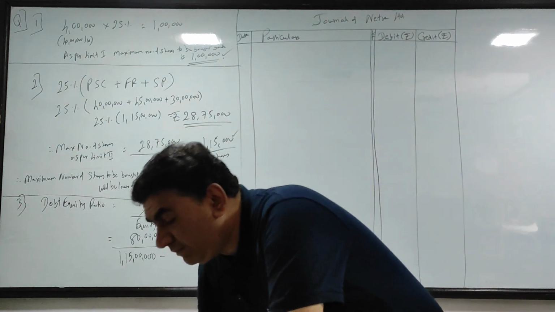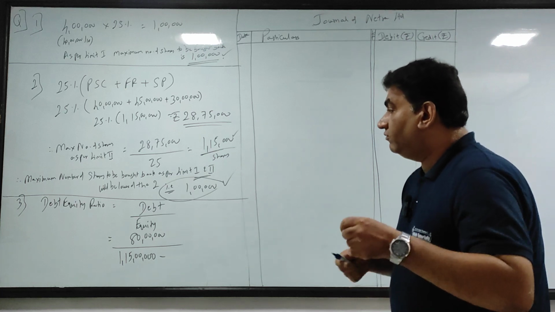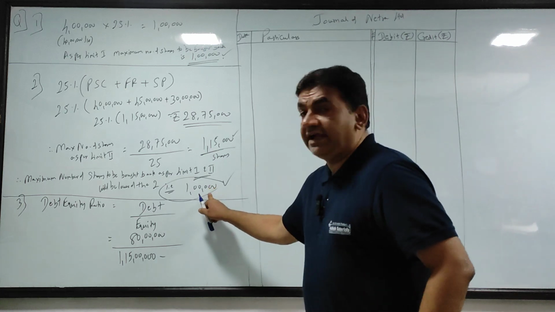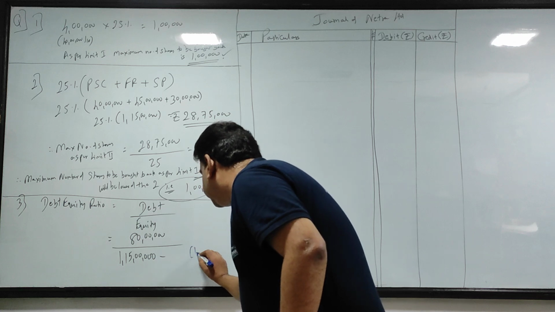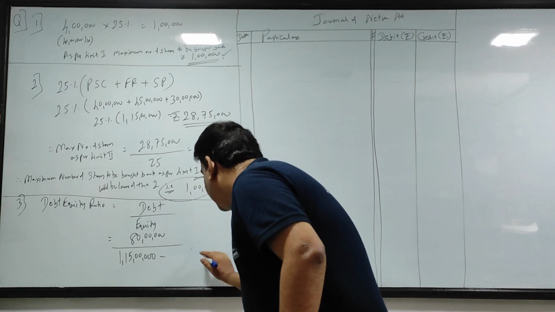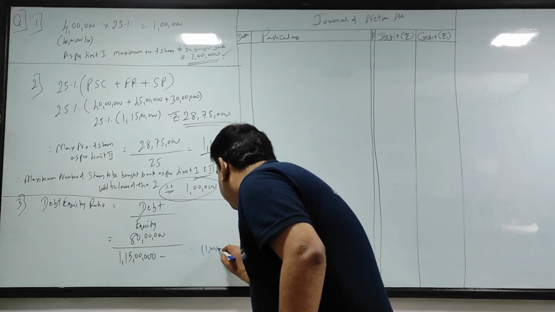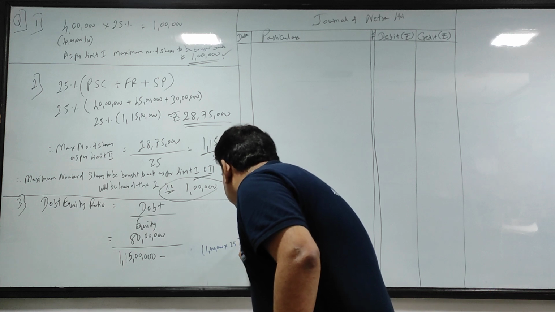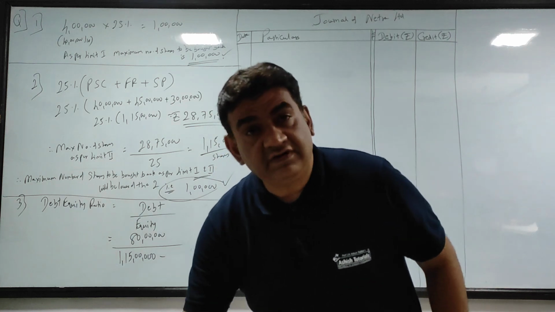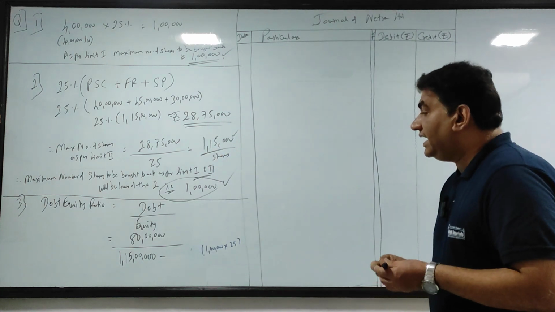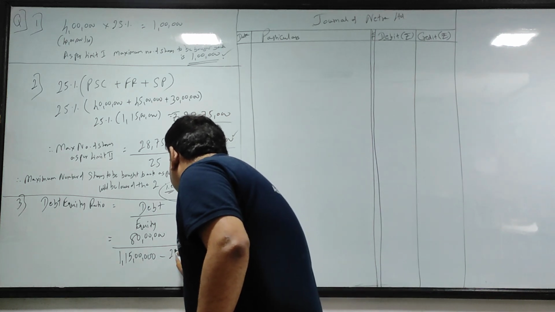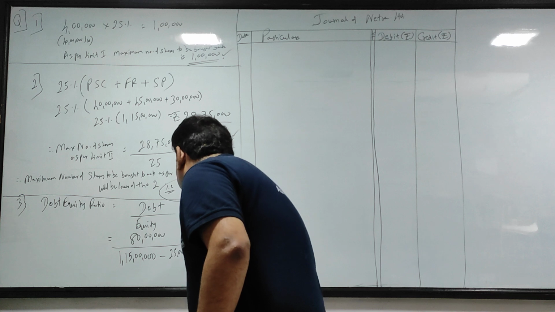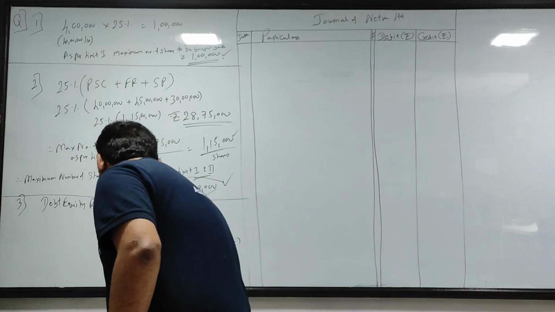How many shares do I want to buy back? What was the conclusion? I will buy back 1 lakh shares. Okay. So 1 lakh shares buyback करना है at what price? 25. 1 lakh shares मुझे buyback करना है at what price? 25. So 1 lakh into 25 gives me 25 lakhs.